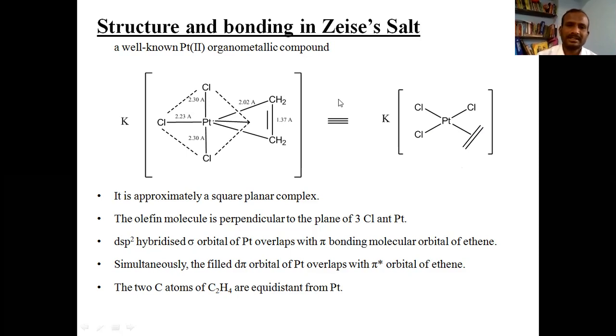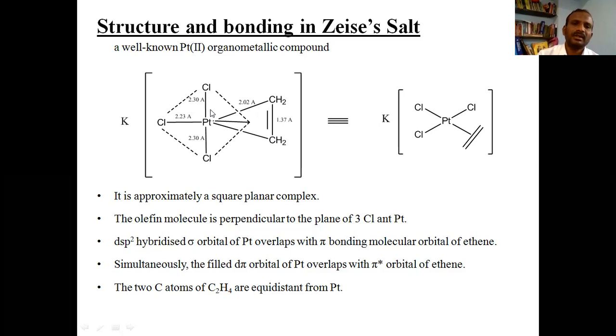Well, let us see the bond length in this case. The ethene has a double bond between these carbons, and the bond length of this double bond is 1.37 angstrom in this complex, whereas the bond length in free ethene is 1.5 angstrom. So in this case it has become shortened.